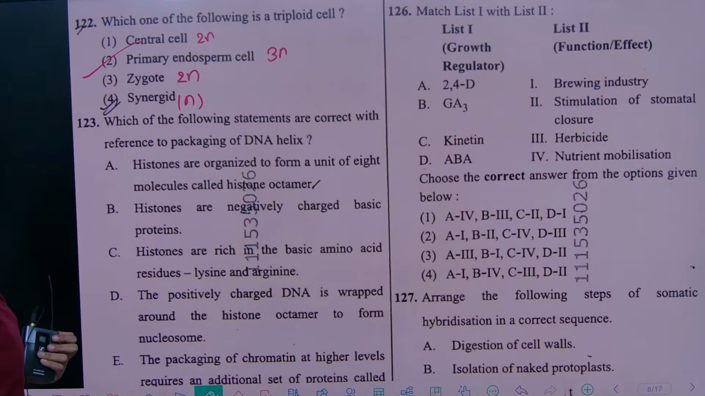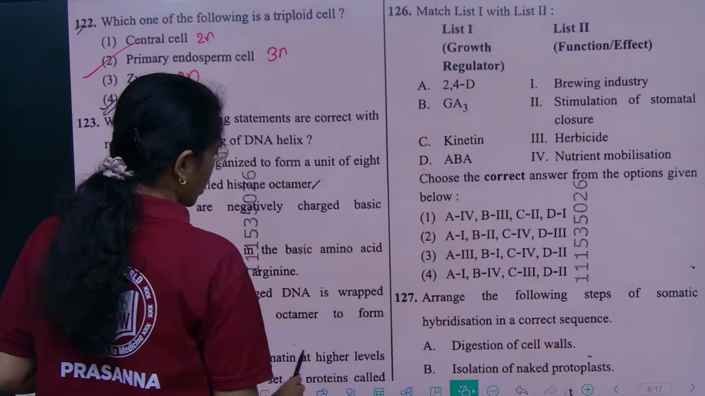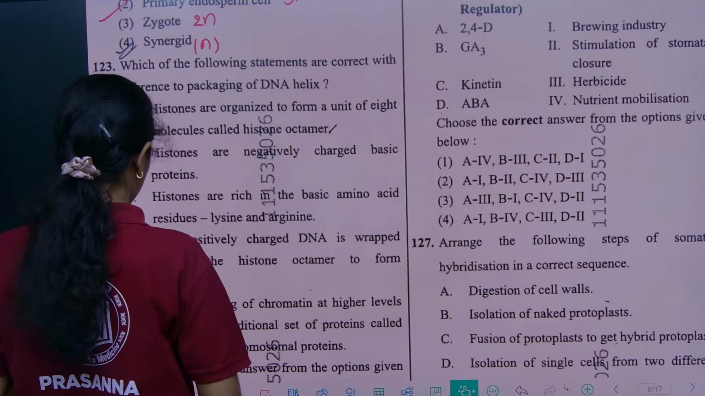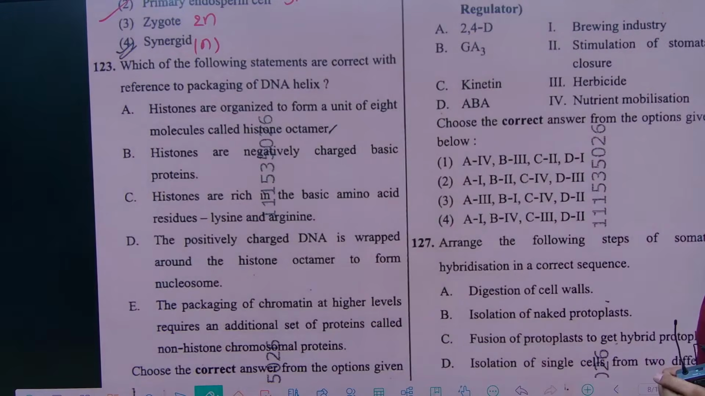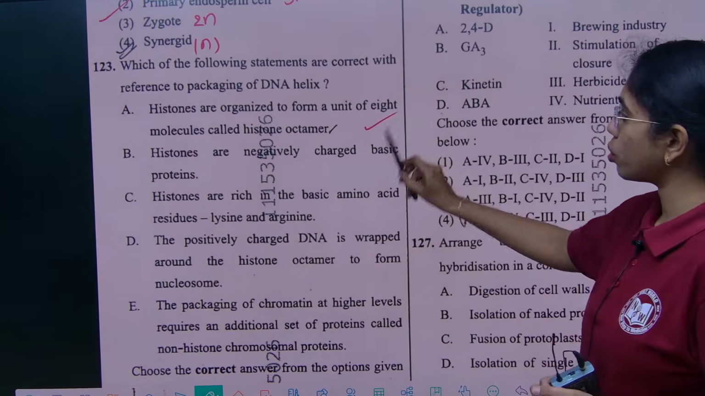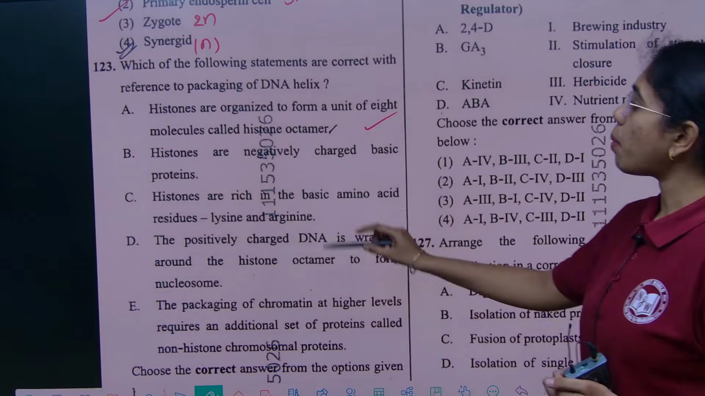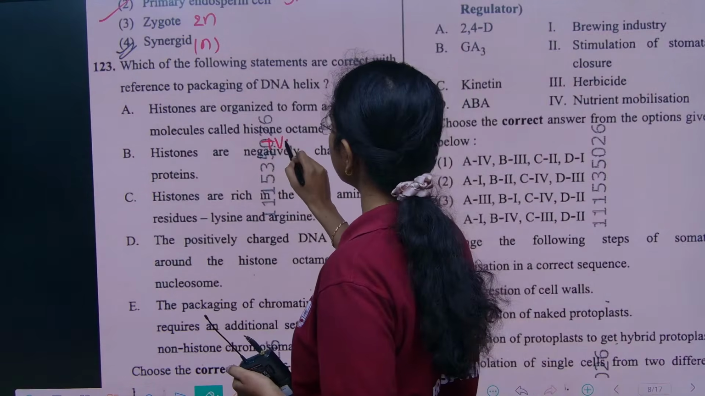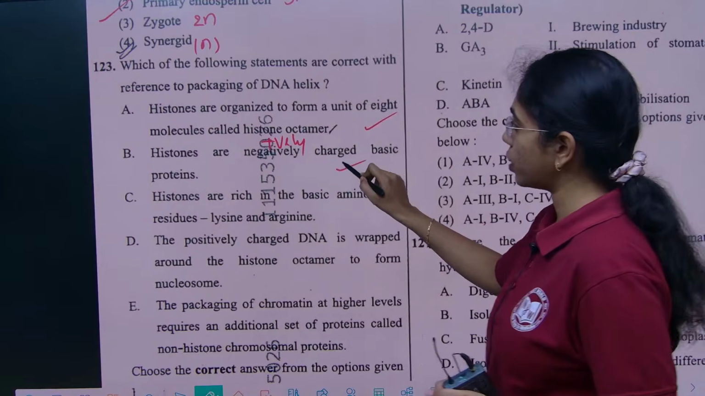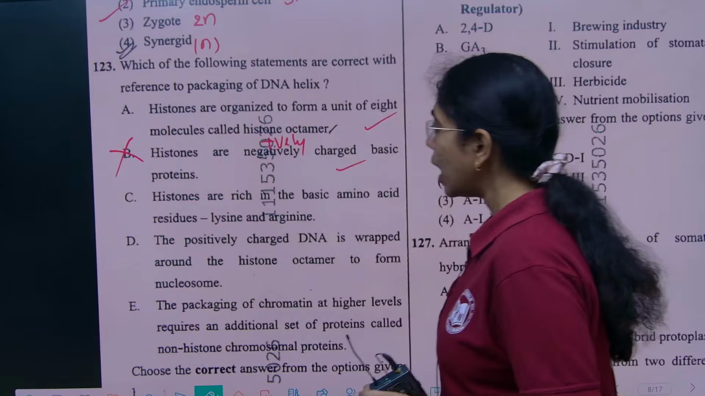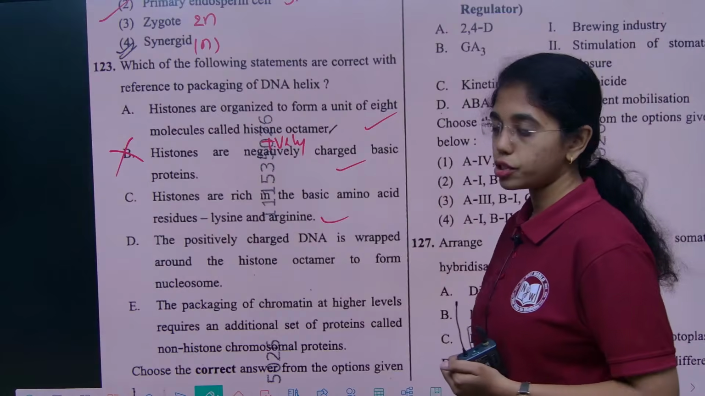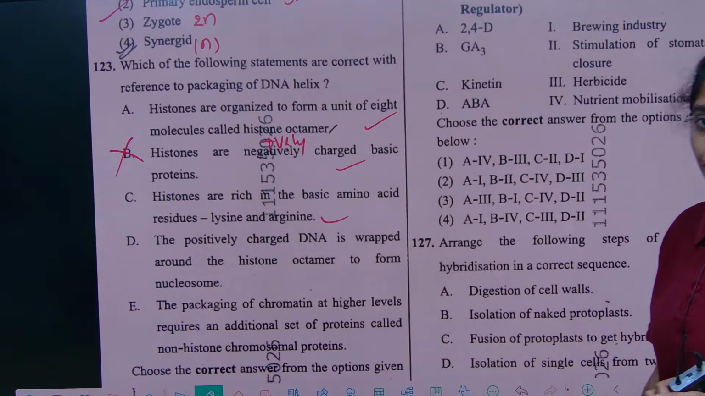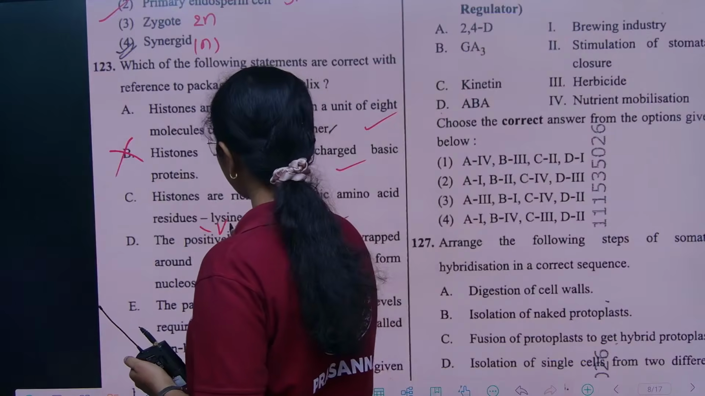Which of the following statements are correct with reference to packaging of DNA helix? DNA packaging we have learnt in detail. So first we will directly go to the statements. Histones are organized to form a unit of 8 molecules called histone octamer, correct? Histones are positively charged basic proteins, not negatively charged. So statement B is wrong. Histones are rich in basic amino acid residues, those are lysine and arginine, correct? The positively charged DNA, wrong. DNA is negatively charged, not positively charged.